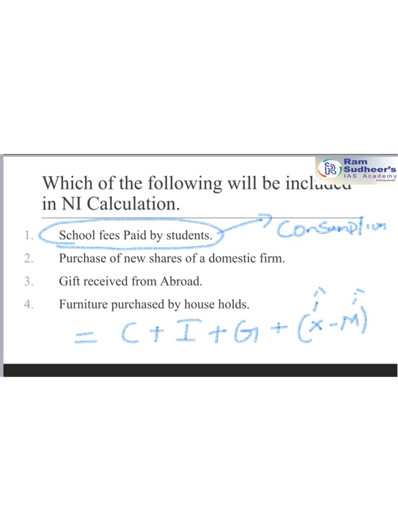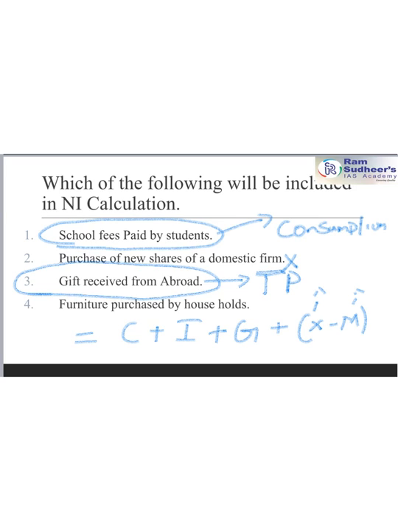Okay. So, purchase of new shares of a domestic firm, this is very important. Purchase of new shares of a domestic firm will not be included in the national income calculation, because a share market or financial transaction happens, and there is nothing like new goods or services that are produced. It is only a transfer of ownership from one entity to another entity. There is nothing like productive goods or services rendered, and therefore, purchase of new shares will not be included. Third, received from abroad will not be included in the national income, because gifts or transfers, these are called transfer payments.